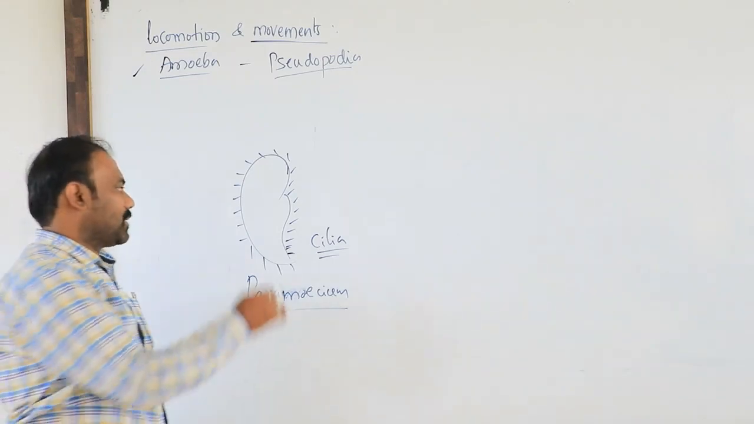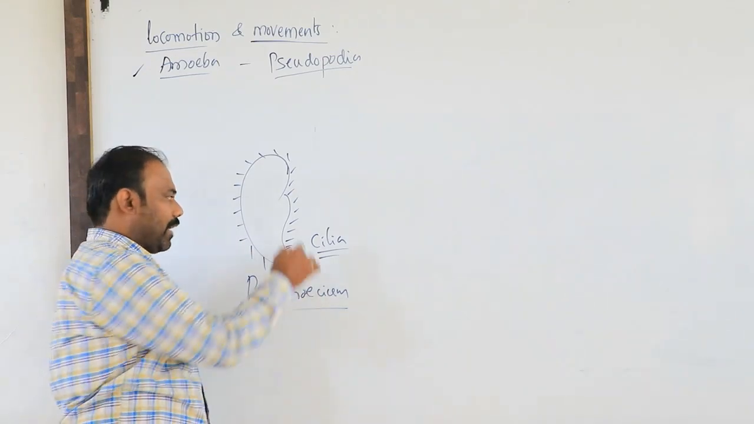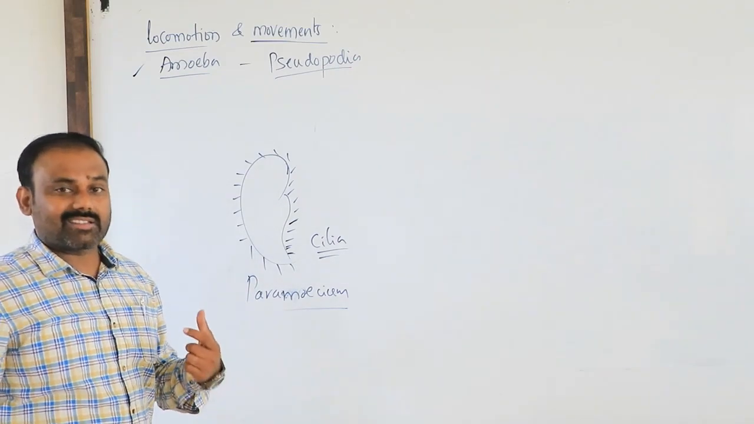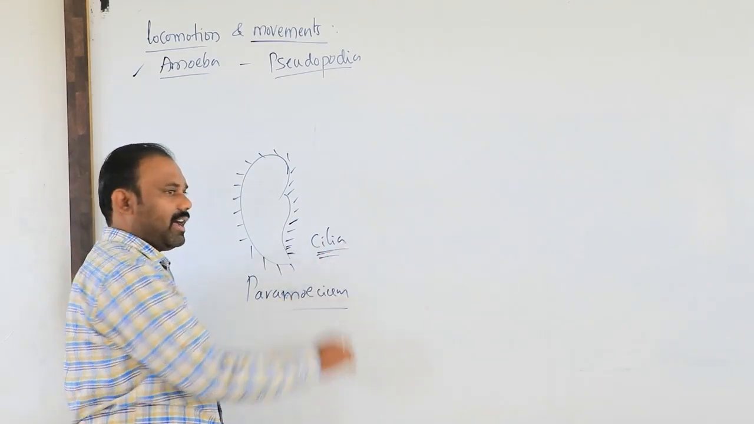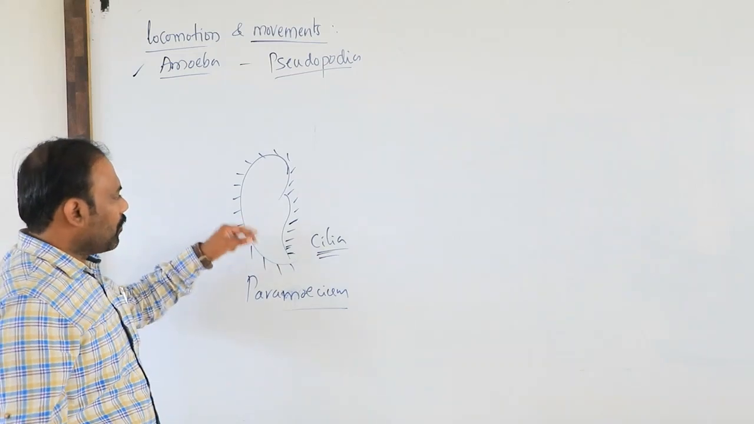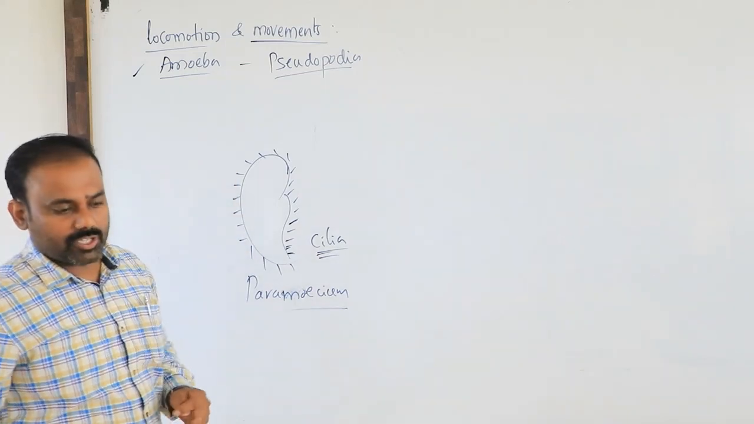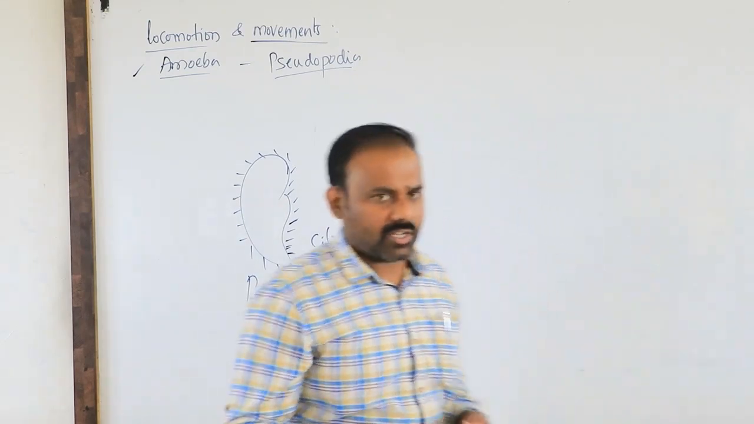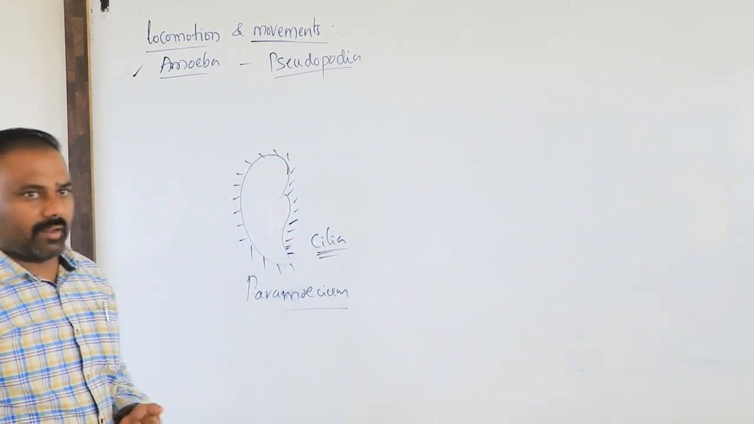When it is present in a water body, the regular, or better word, streaming movement of the cilia leads to the movement of this paramecium from one location to the other location, or from one place to the other place. This is also a kind of movement in the case of paramecium.